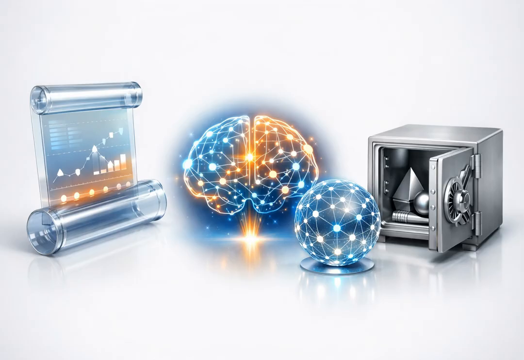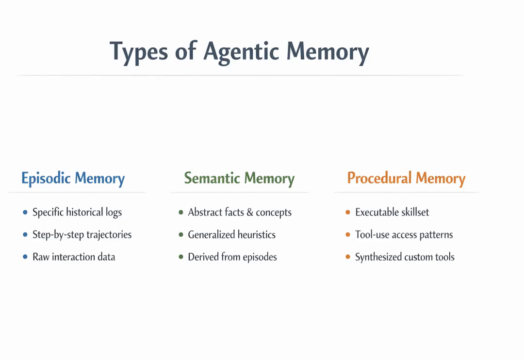However, absolutely none of this self-evolution works without the second mechanism: memory. Memory is how an agent accumulates vital context over time. In agentic research, we break this down into three distinct types of memory architectures. First, episodic memory. This stores the highly specific, step-by-step historical logs of all past interactions and trajectories. Second, semantic memory. This extracts and stores generalized abstract facts, heuristics, and concepts logically derived from those raw episodes. Third, procedural memory. This stores the refined executable skill sets or complex tool use access patterns.